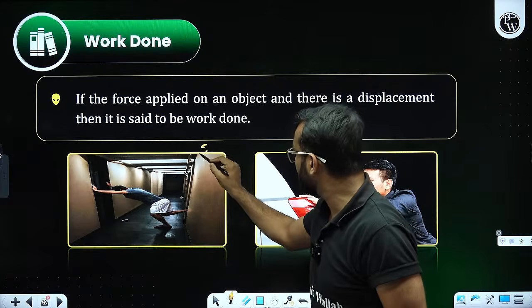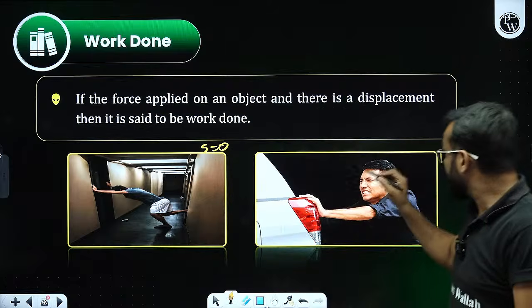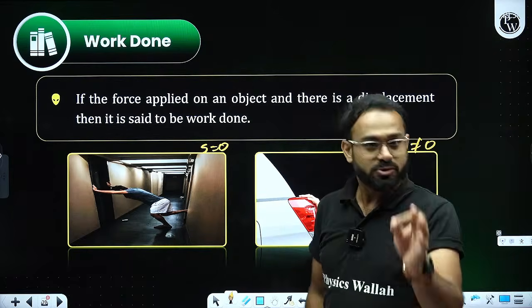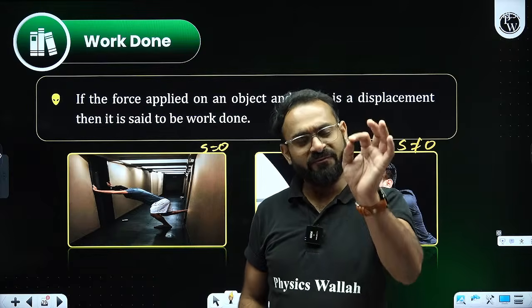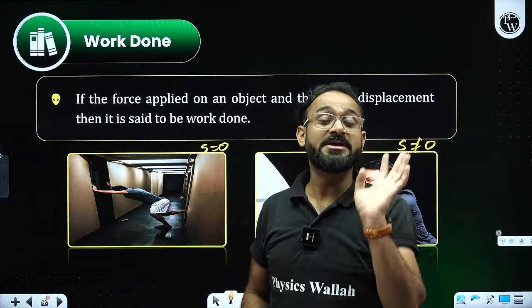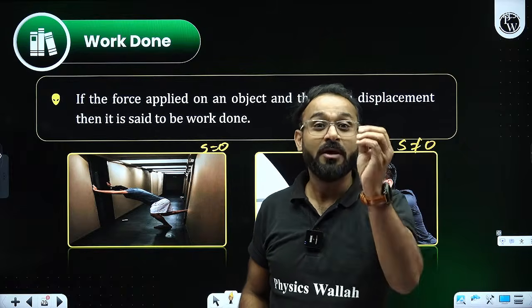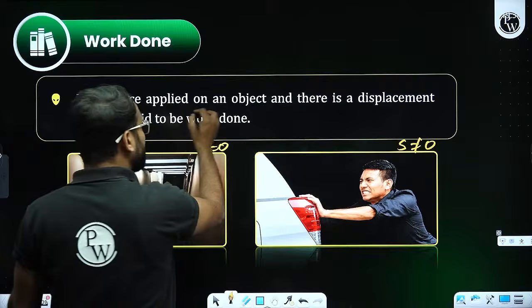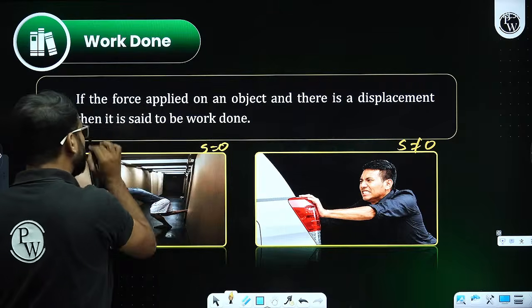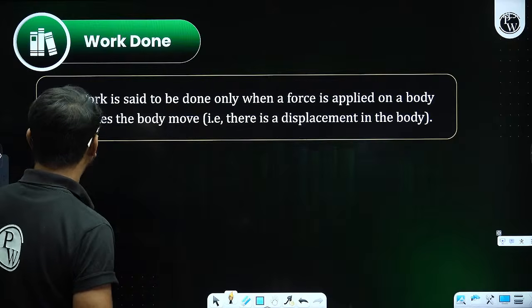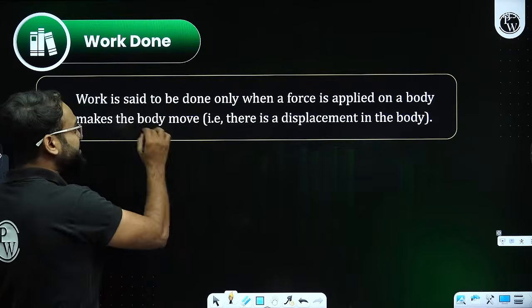Sir, there is no displacement. No displacement. Here, there will be displacement, not equal to 0. So what we say? Bacha, if force is applied and displacement is done, it is said to be work done. So if a force is applied on an object and there is a displacement, then it is said to be work done.